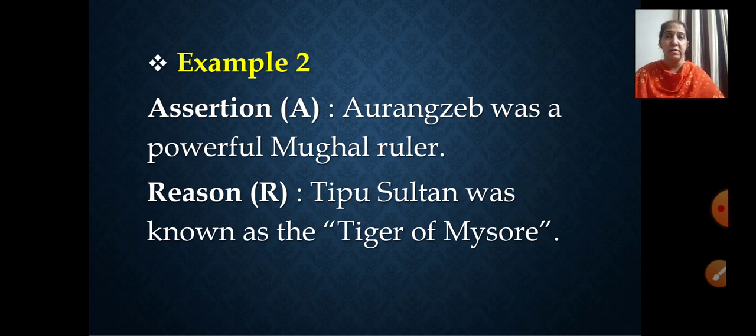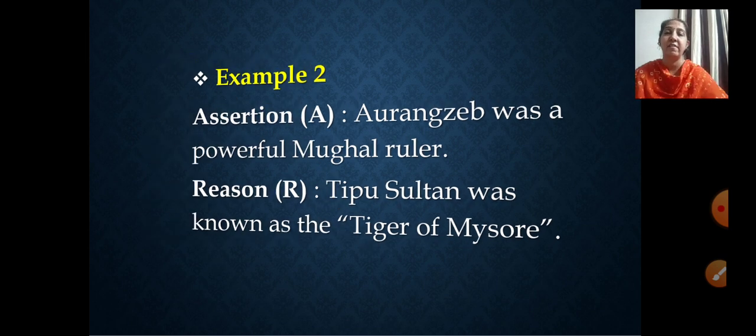The first thing, even you all will say yes, Aurangzeb was a powerful Mughal ruler. Correct? It is absolutely right. And the second one, even Tipu Sultan was known as the tiger of Mysore. This is also absolutely correct. But does that reason give you any explanation for the assertion here? Does it give you anything? No.